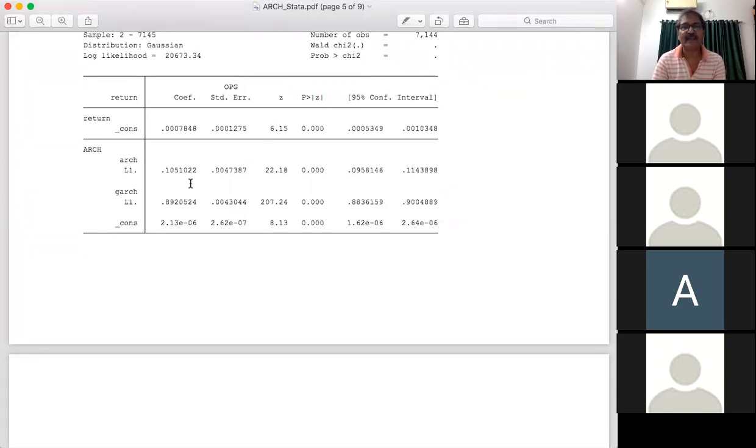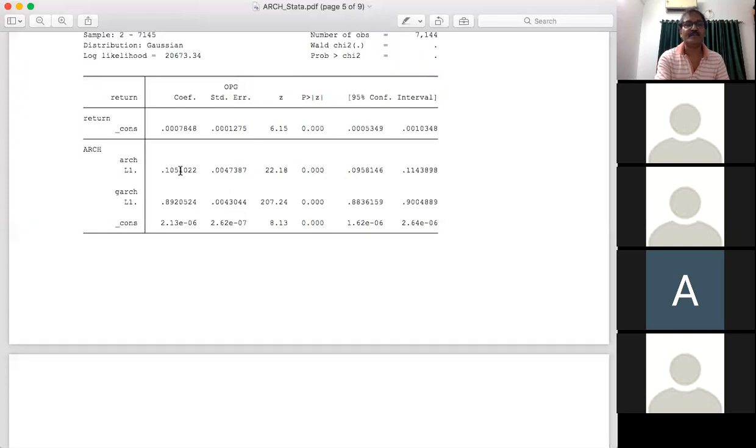Sigma squared means the variance of the random error. Sigma squared t is equal to theta naught plus theta 1 epsilon squared t minus 1 plus beta 1 sigma squared t minus 1. So the coefficient for epsilon squared t minus 1 provides the ARCH effect, and the coefficient for sigma squared t minus 1 provides the GARCH effect.